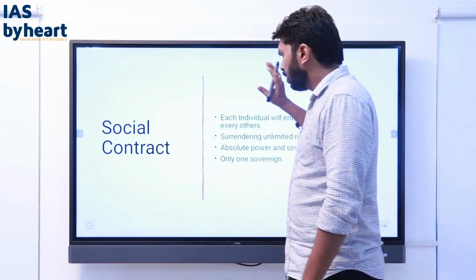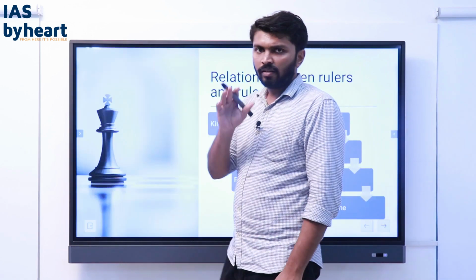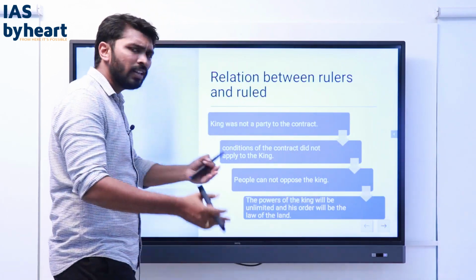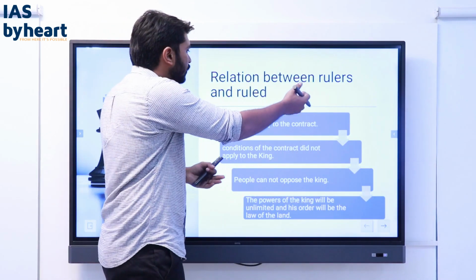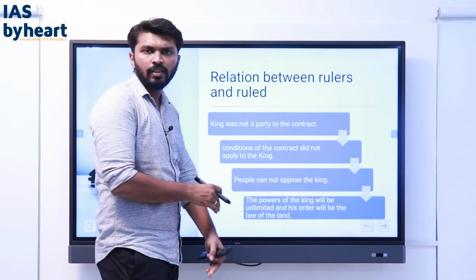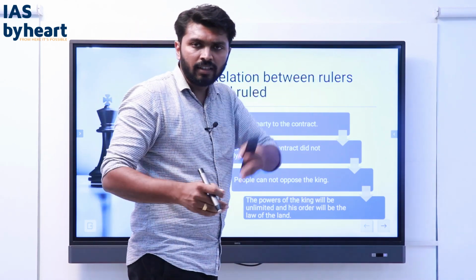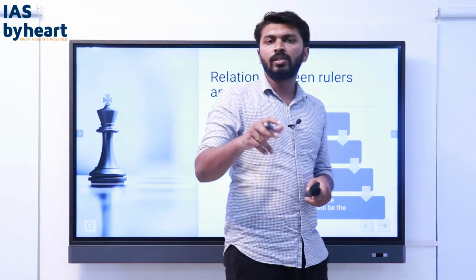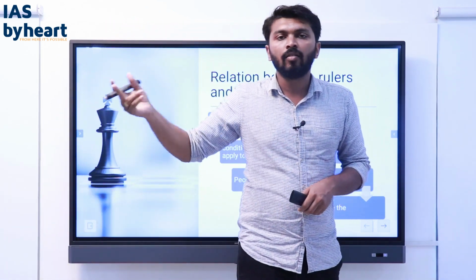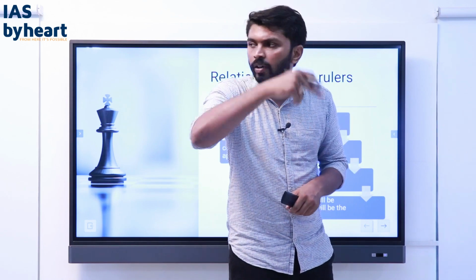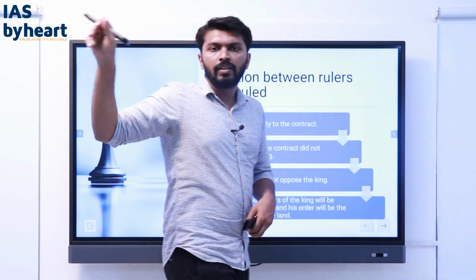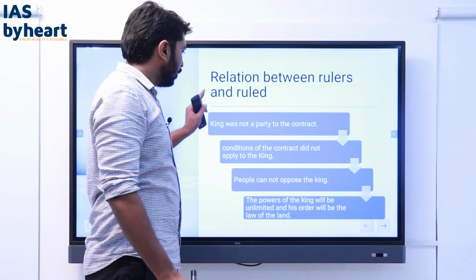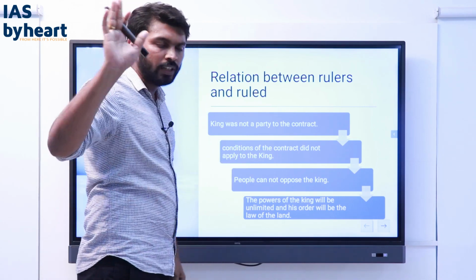This is the conception of the state by Thomas Hobbes. And what is the relation between the rulers and the ruled? In the theory, what is the relation between the king and the subjects? The king was not a party to the contract. The contract is not between people and king. The contract is between people and people to create a king, and give him unlimited powers. The conditions of the contract did not apply to the king.